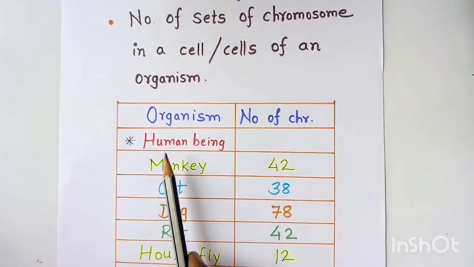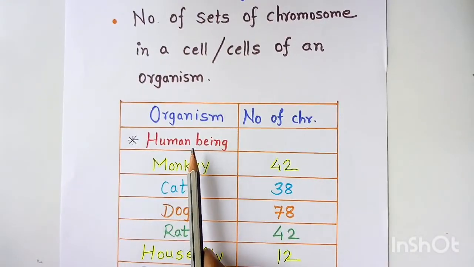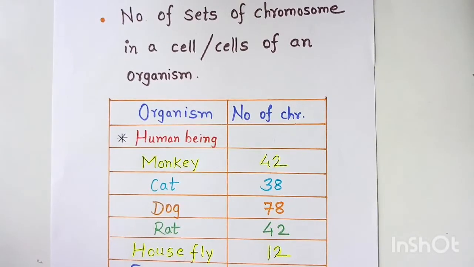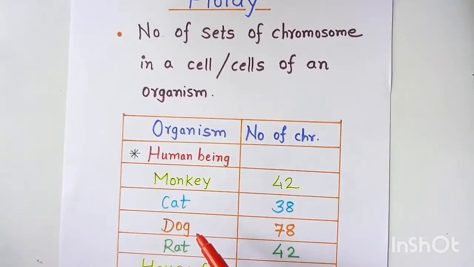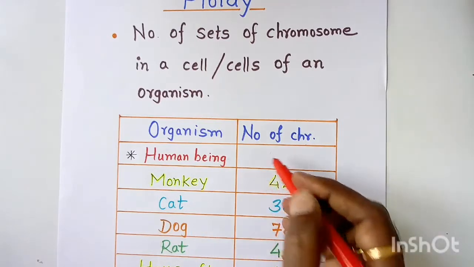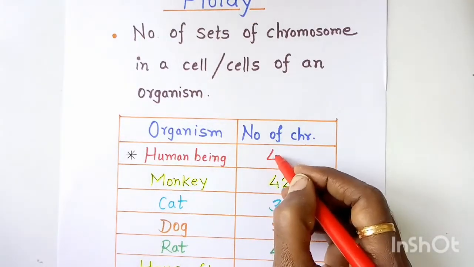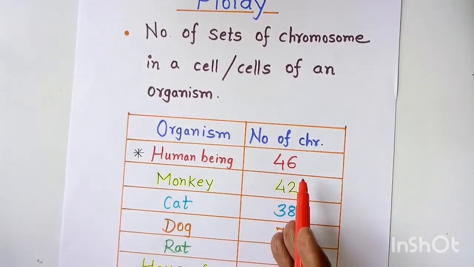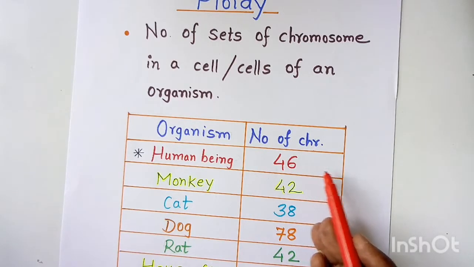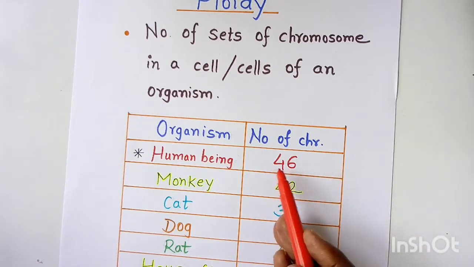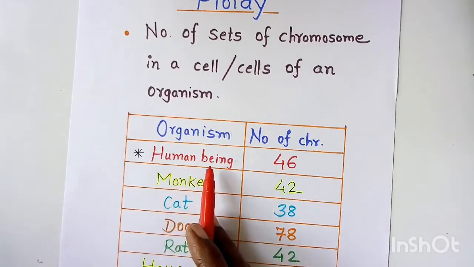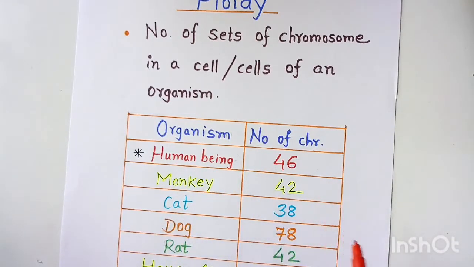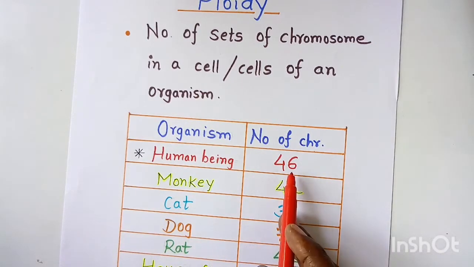But we are mainly concerned with human beings. So this is the most important part that we have to remember. How many chromosomes are present in human beings? The number of chromosomes present in human beings is 46. These chromosomes are present in pairs, so 23 pairs of chromosomes are present, and number wise it is 46.